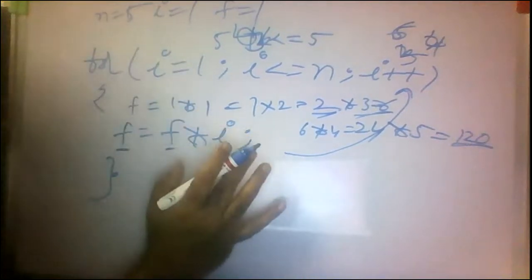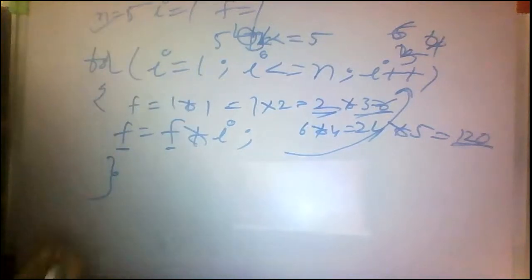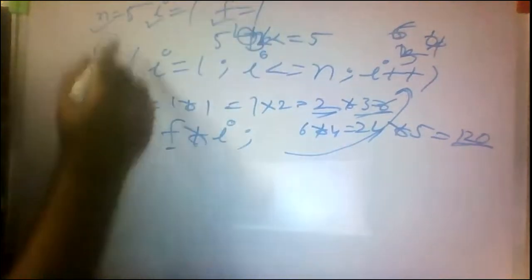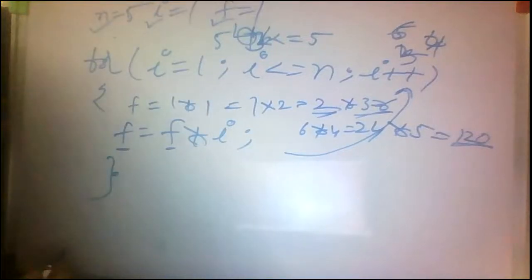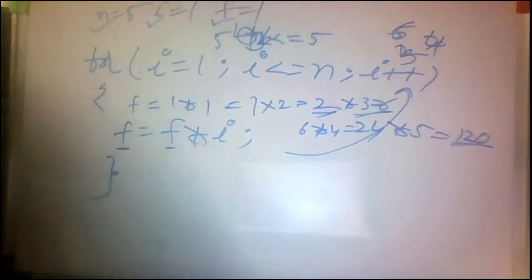In this logic, how much memory is occupied? One variable n, another variable I, another variable f. These three are integer variables, so 2 bytes, 2 bytes, 2 bytes. Total how many bytes occupied? 6 bytes only. Whereas in the recursive function, 10 bytes of memory is occupied. Total extra 4 bytes occupied. That is the drawback of recursive functions.